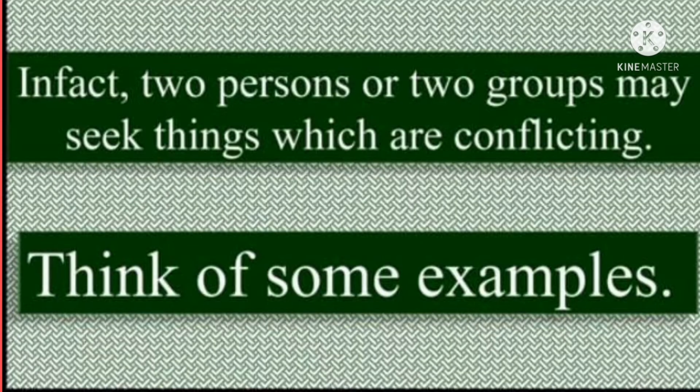Friends, in fact, two persons or two groups may seek things which are conflicting. Think of some examples like the coronavirus, and you should also know some other examples. So no persons have equal development.